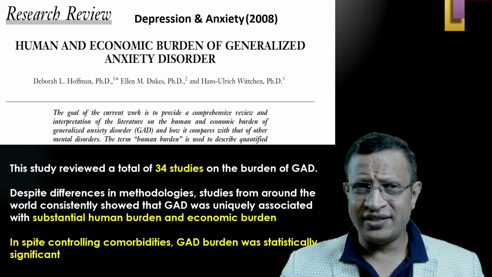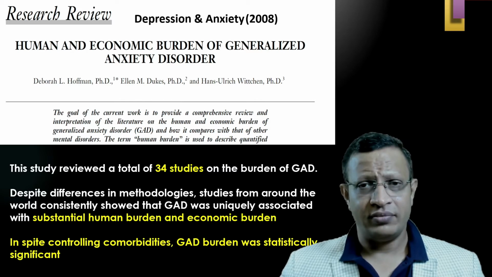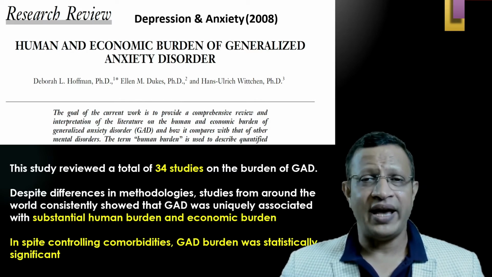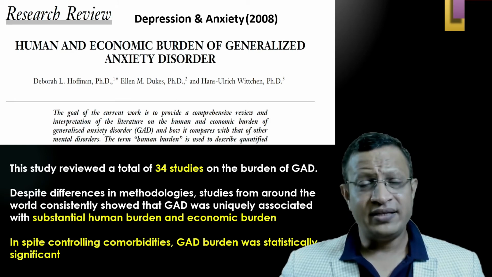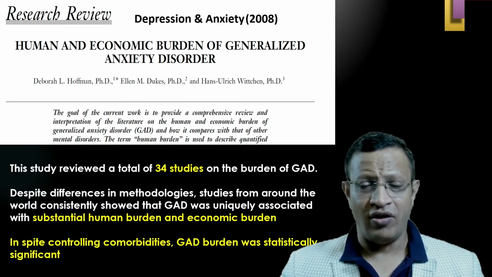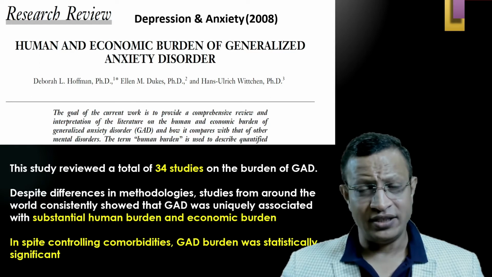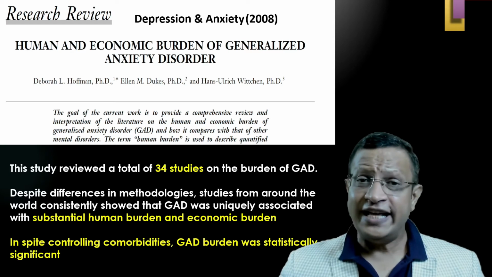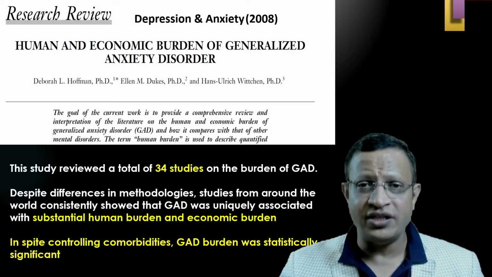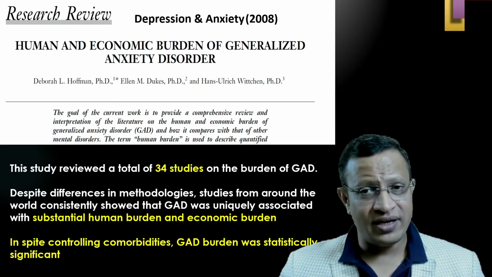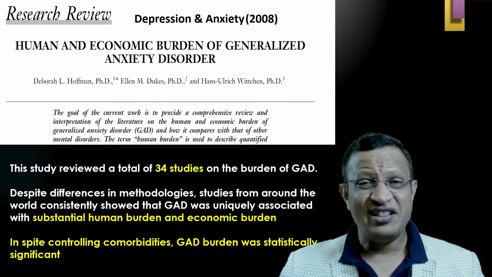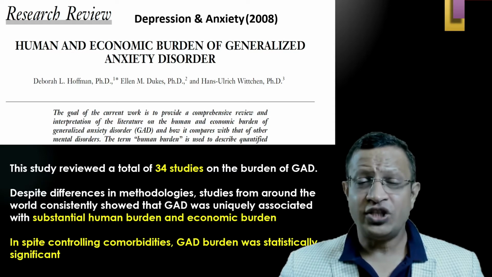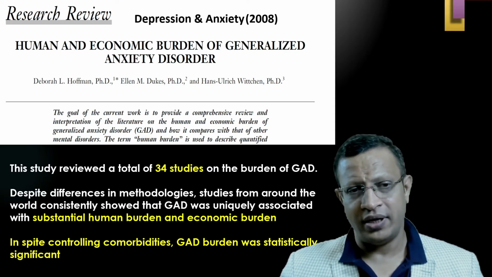There was an important study which reviewed human and economic burden, published in Depression and Anxiety in 2008. This study is a meta-analysis of 34 studies looking at the burden of GAD. And this study clearly said that despite the differences in methodology and various studies across the world, GAD was uniquely associated with substantial human burden and economic burden.